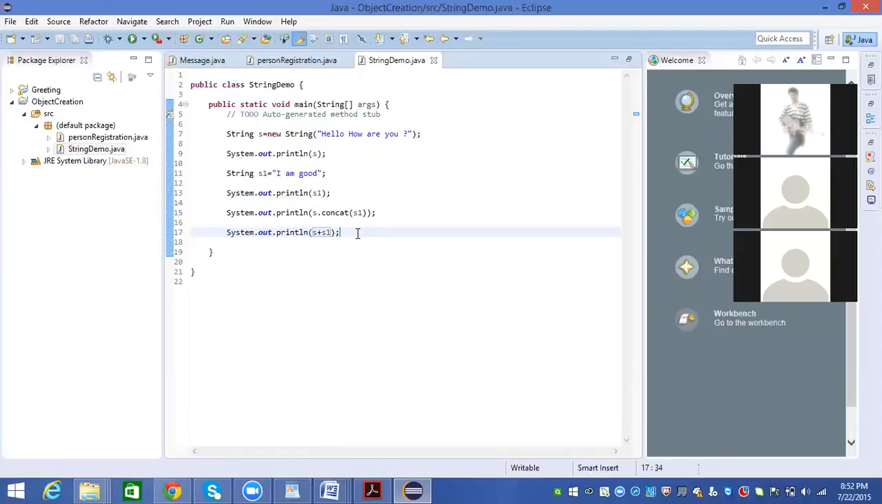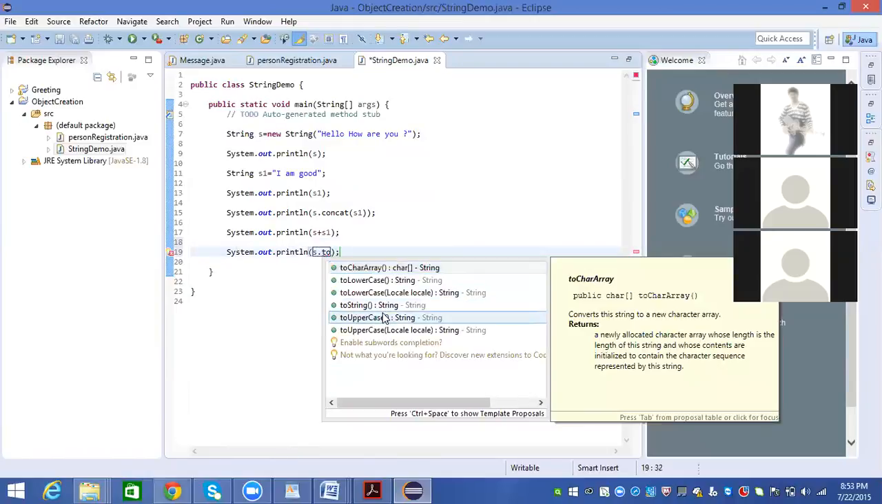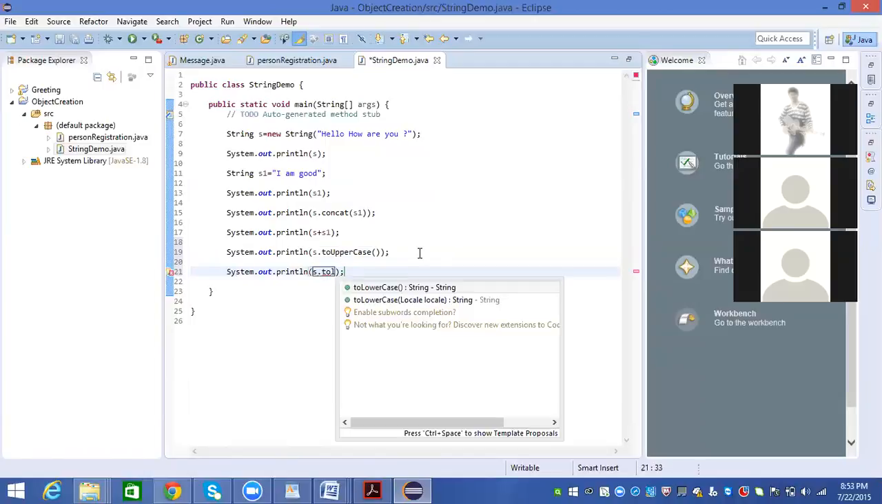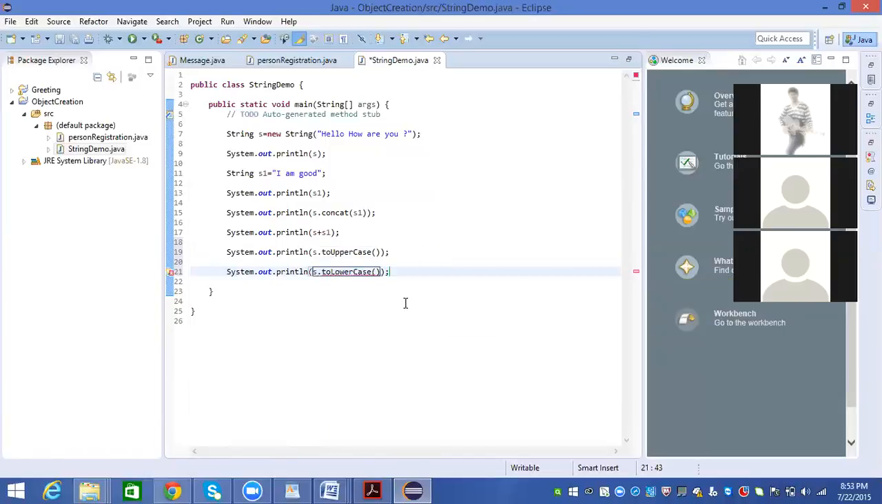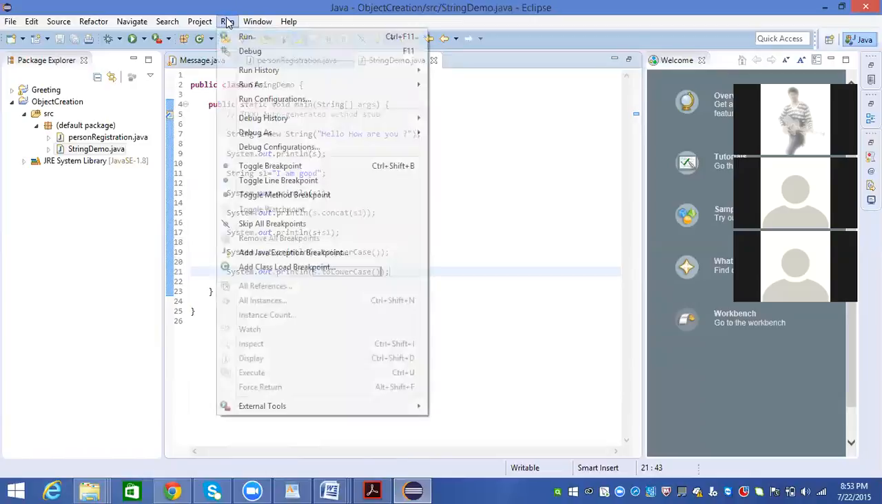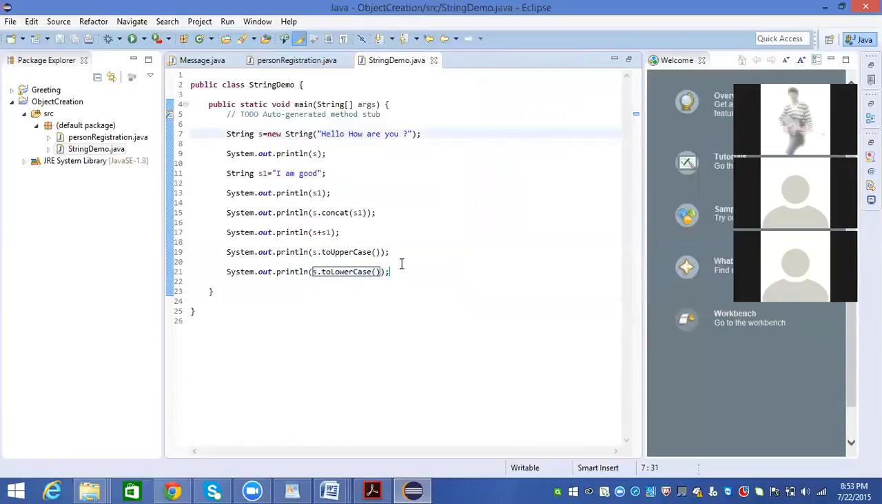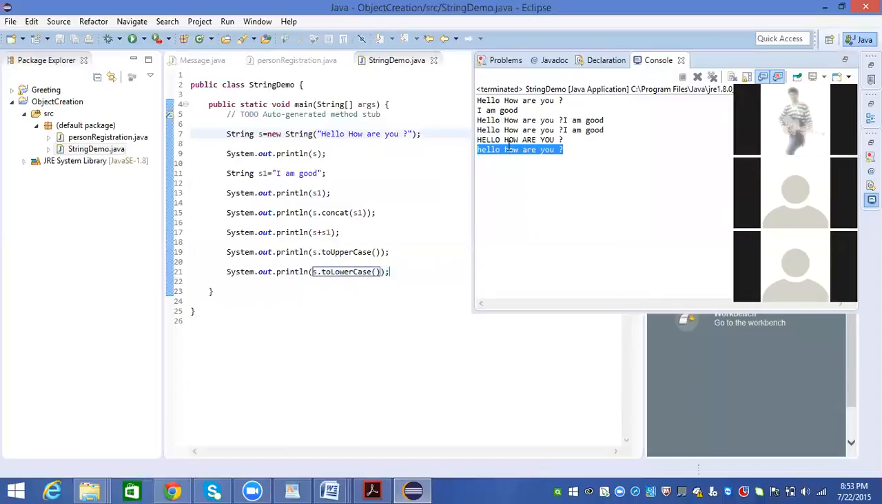Apart from these, we have some other methods. I want all the string that is written in S to be in uppercase letters, so I will just say S dot toUpperCase. Similarly, I want all the string to be in lowercase letters: toLowerCase. Save, run the program. See, this is all in uppercase and this is all in lowercase. Even the H is capital here, but here H is small.